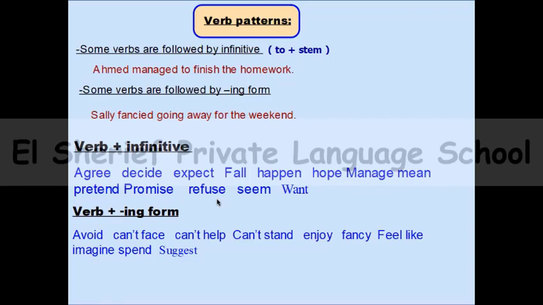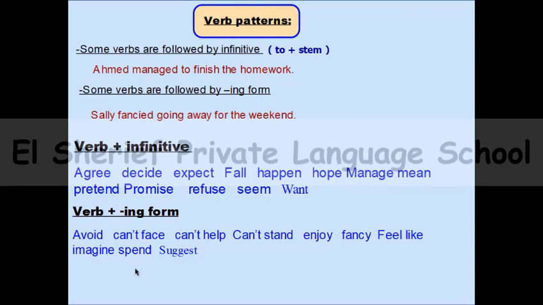Okay, we know that there are too many verbs to keep. But by the way, you can keep them while practicing. So when you answer a lot of questions, you will find yourself amazing in that part. You will find that you remember a lot of verbs which are followed by infinitive or ing. And here are some examples of verbs that are followed by ing.